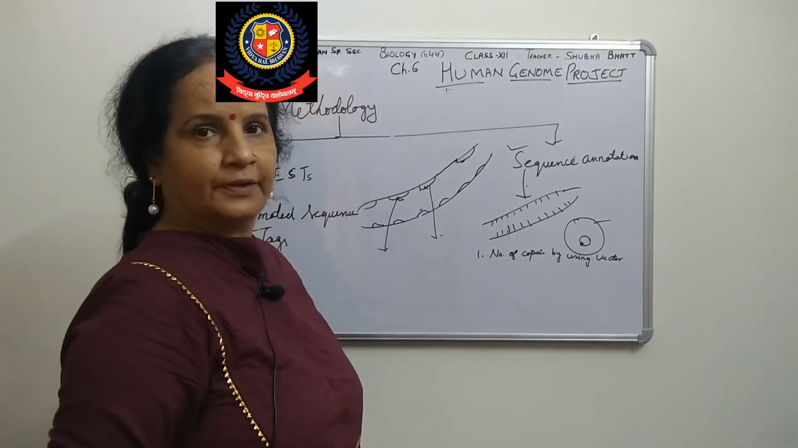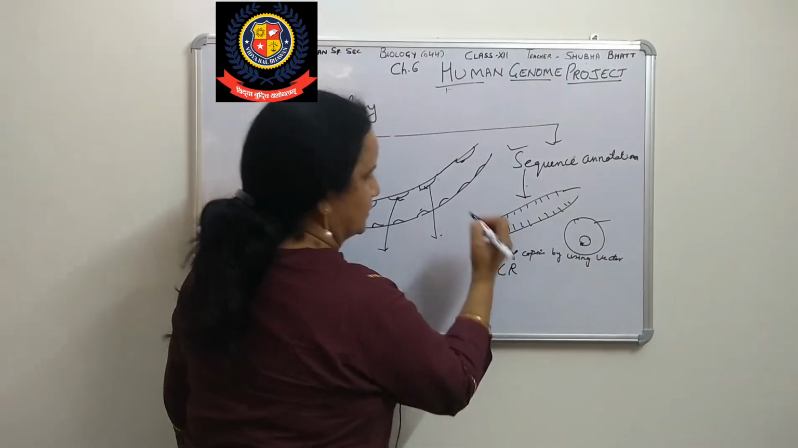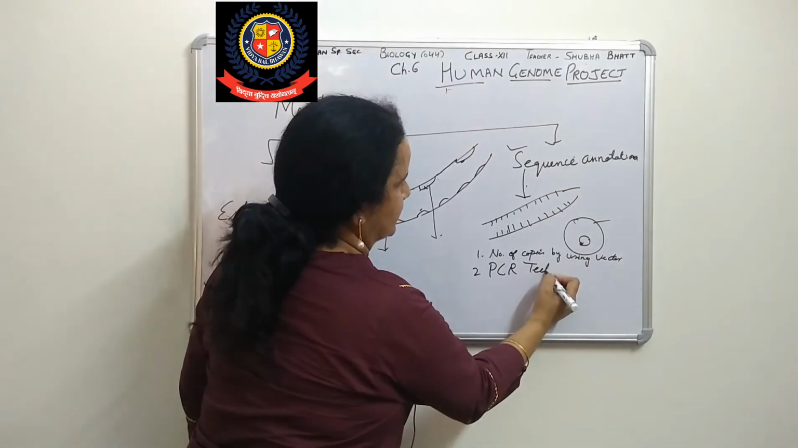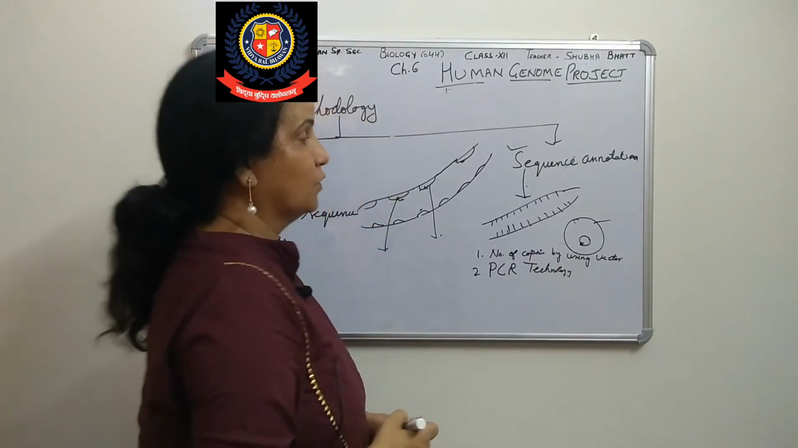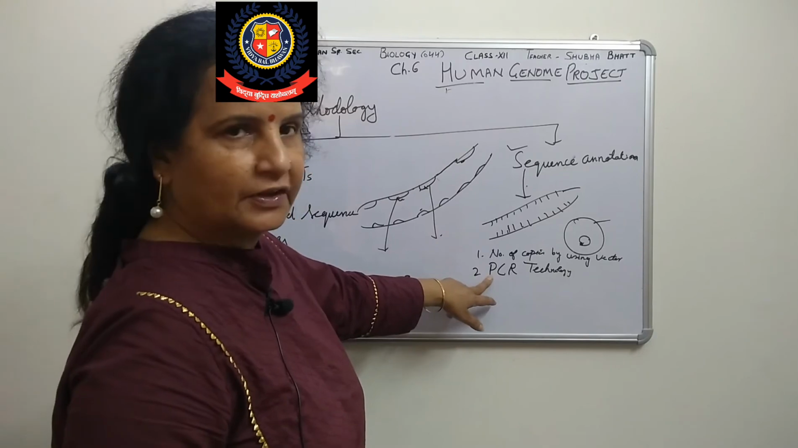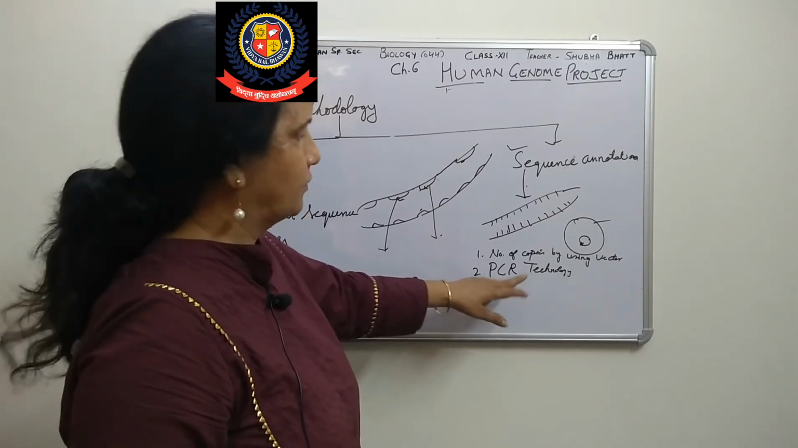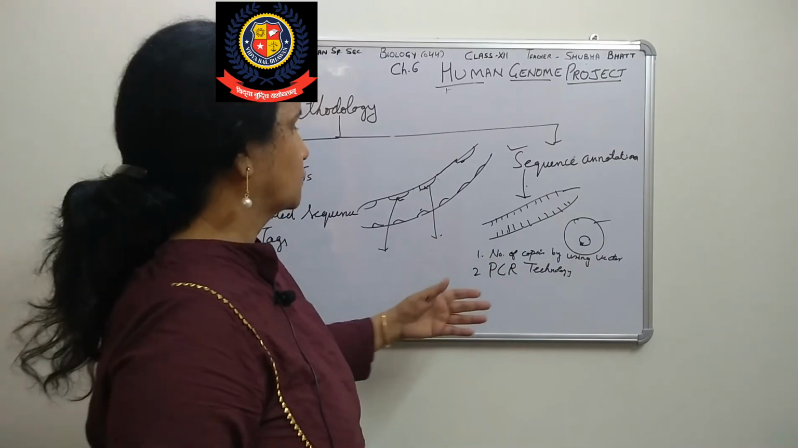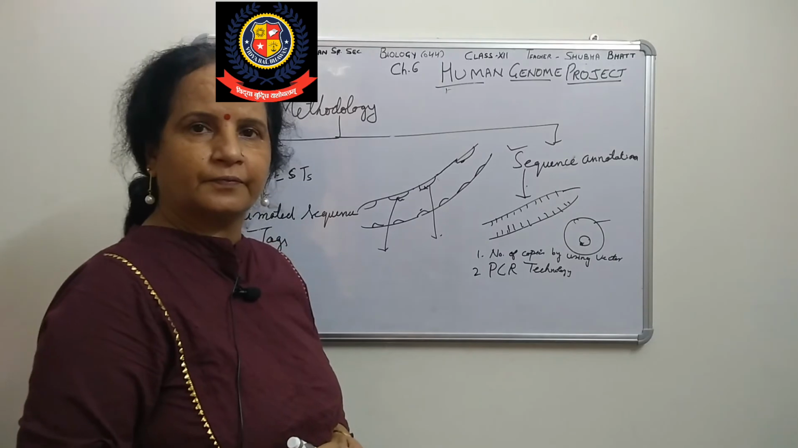And second, it can be done in the lab, that is PCR. PCR is a technique in biotechnology, one more technology we will see. In the lab also we can increase these numbers. That polymerase chain reaction we will see in detail in chapter 11.